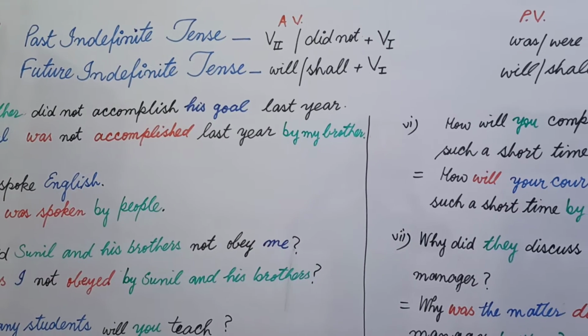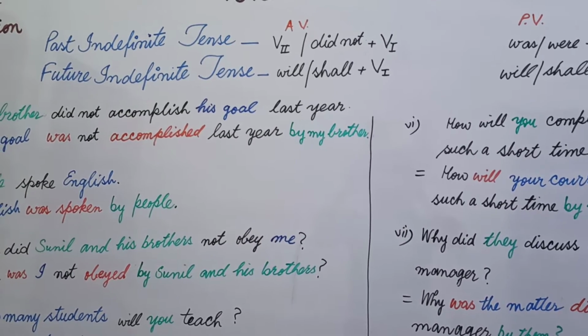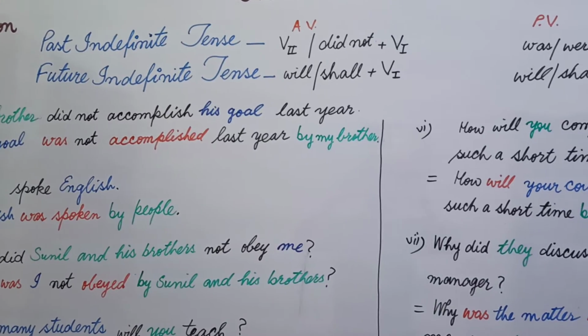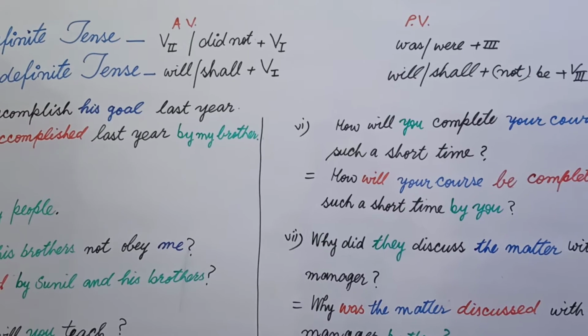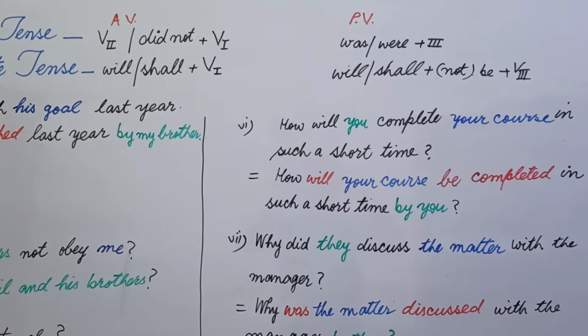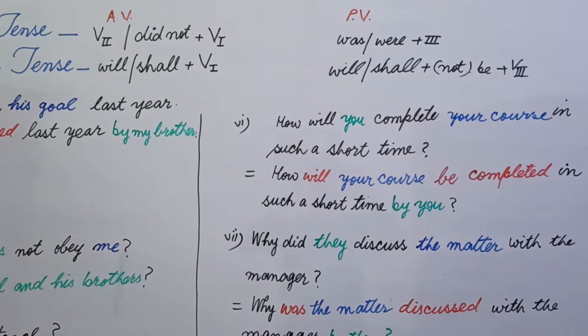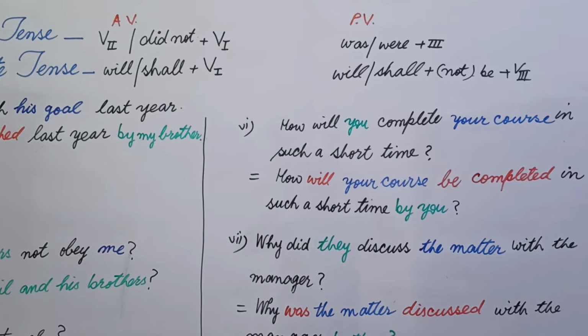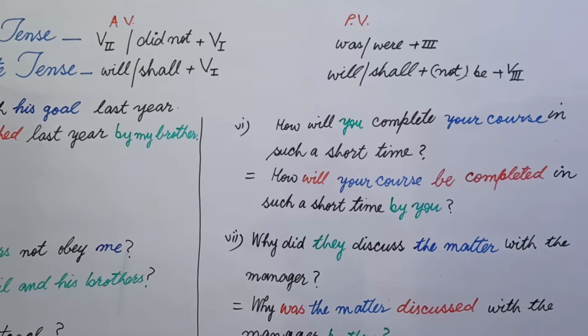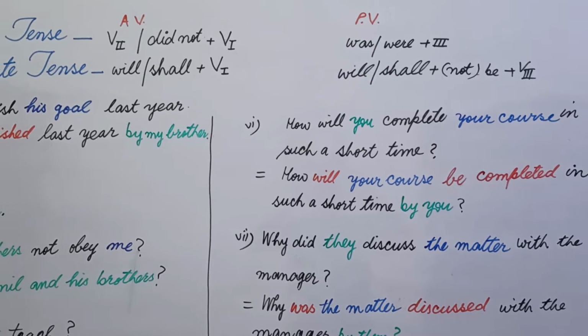And second form is generally used in affirmative sentences. Students, now let's see what is the difference in active and passive voice structure. In passive voice, we use was and were, whether we have did in our sentence or not. In the structure of passive voice, we use was, were plus third form of verb.